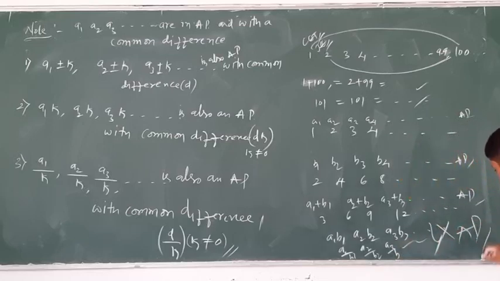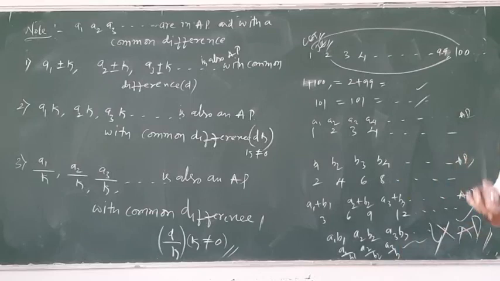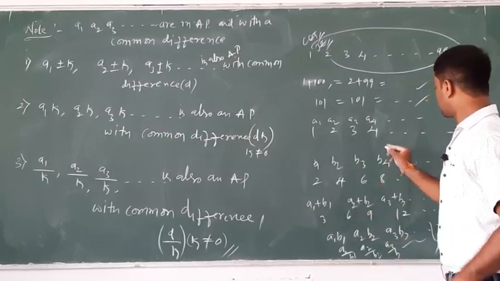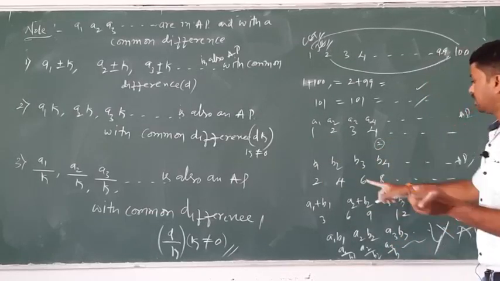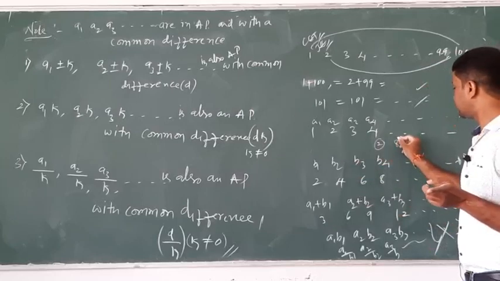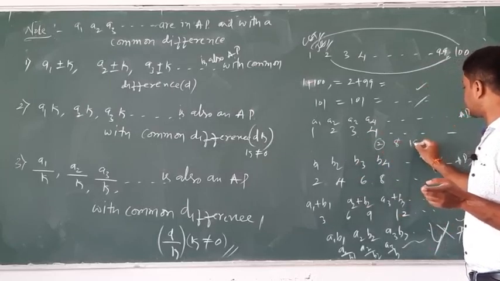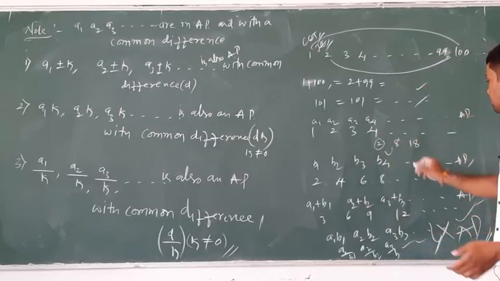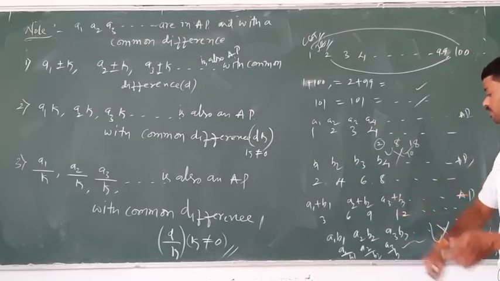This is one of the very important points. Listen carefully. 2 by 1 is 2, 2 by 2 is 1. Listen carefully: 4 by 2 is 2, 8 by 3 is 6... The difference of these two numbers is 6. The difference of these two numbers is 10. Therefore, it is not an AP.